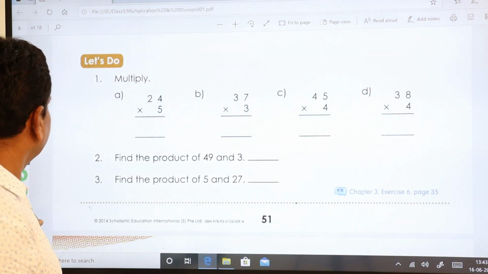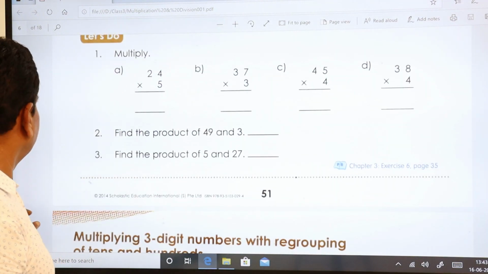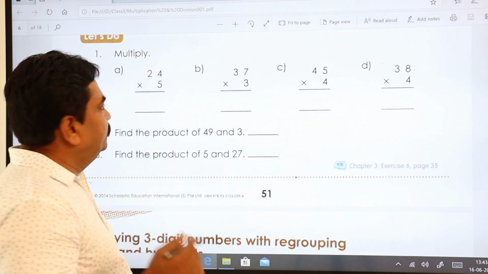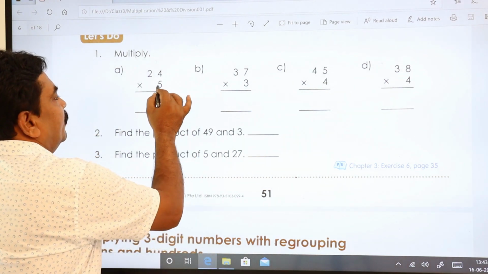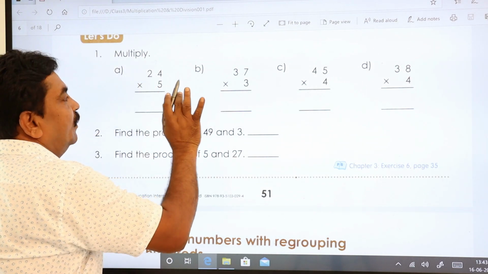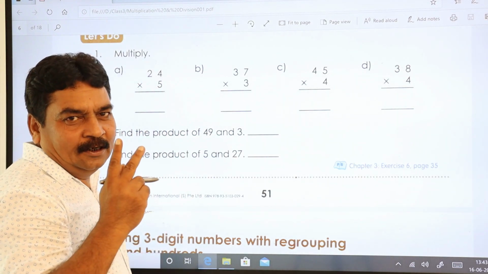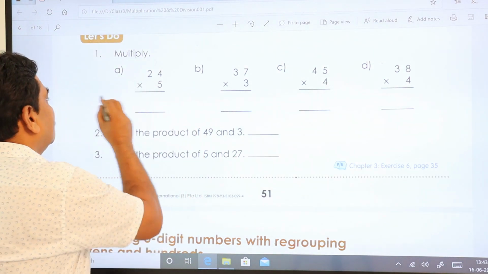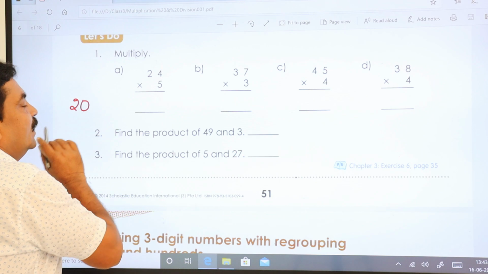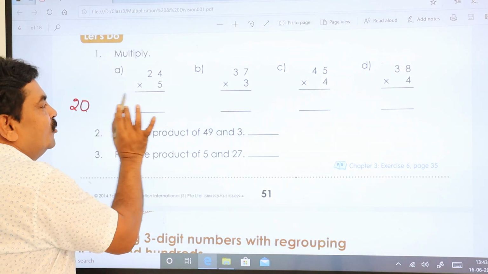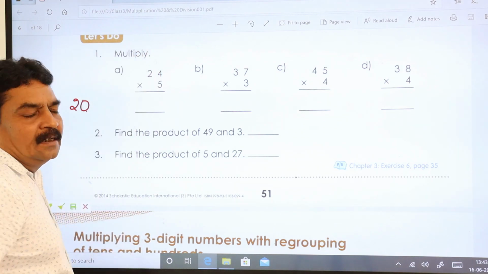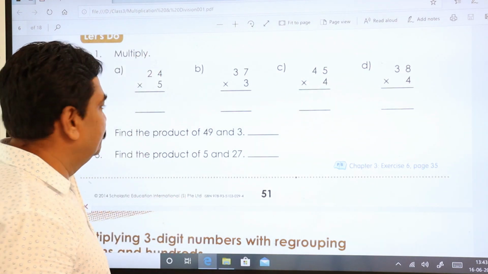We'll do this. See here. Same. 5 fours are 20. When you get a 2-digit value, you please don't write it directly here. You first write it down on the side like this. And then ones place value you keep down, and tens place value you keep on the next number.